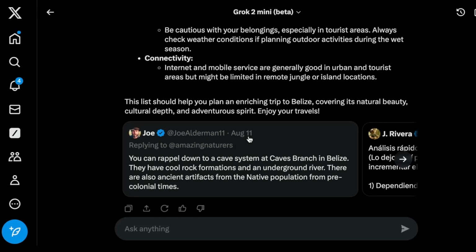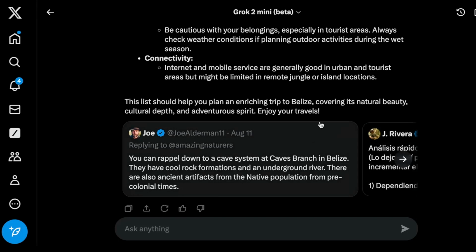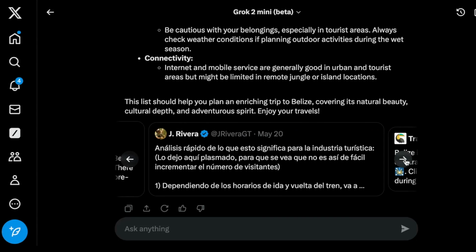And here is what I really like about X, where this is where it becomes really powerful because now it gives you recommendations directly about folks. And this is really great for a social network because you can basically interact with people, find information, connect with people, and so on.